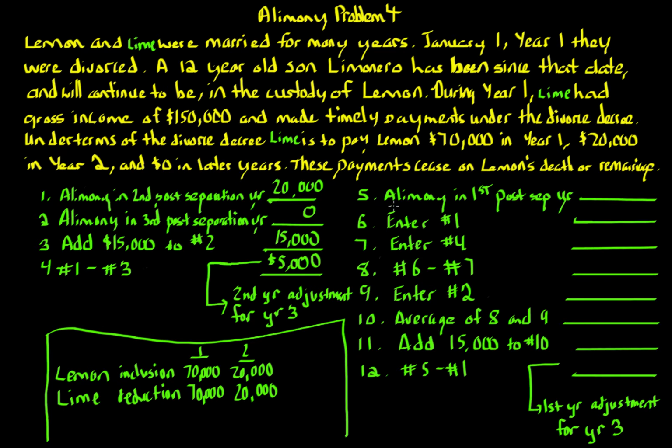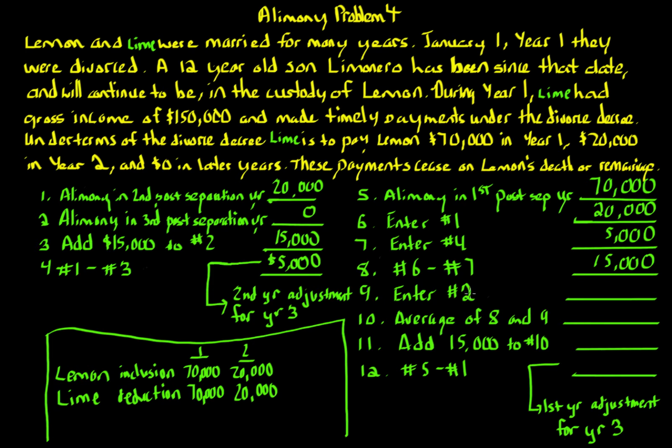Okay, so now we go over to number 5. Number 5 is alimony in the first post-separation year. That's 70,000, because, again, we've already classified it as alimony. So 70,000 in year 1. Number 6, enter number 1. Number 1 is 20,000, so we put that over here. Number 7, enter number 4. So we put number 4, which is 5,000. Number 8, subtract number 6 minus number 7. So number 6 is 20,000 minus number 7, which is 5,000, is 15,000.